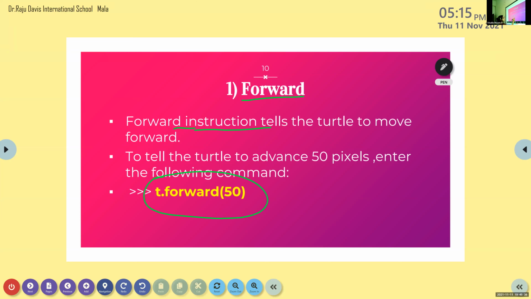So here you can see something has been written inside this bracket. Here 50 tells the distance the turtle has to cover. Okay, and the distance has been specified in terms of pixel. You all are familiar with this word pixel, isn't it? What is pixel? Ma'am, pixel means the square in the photos and all. Not only photos, on the screen you can see the pixel. Boys, you are familiar with this term. It is a picture element, those small dots, the small dots or squares that make up an image on a computer screen.